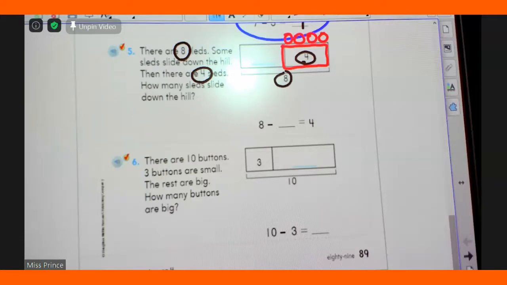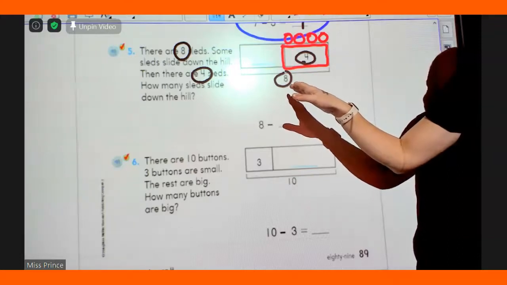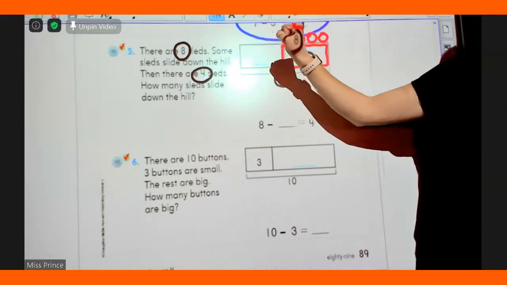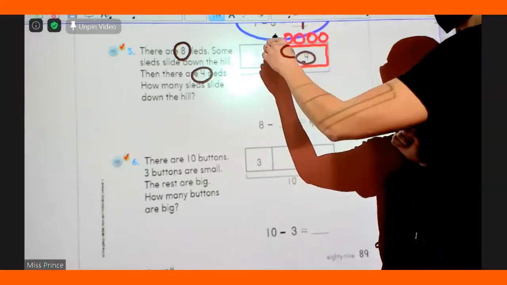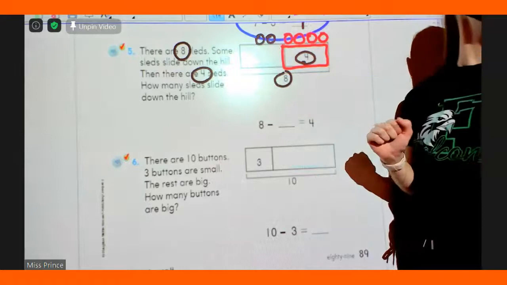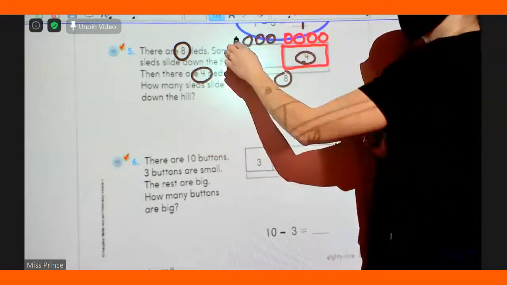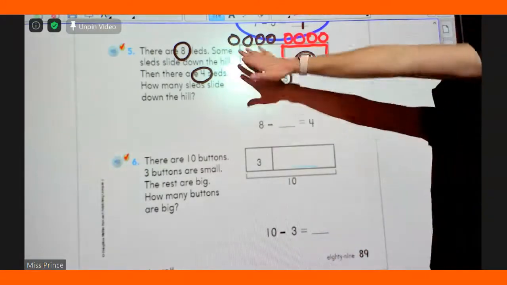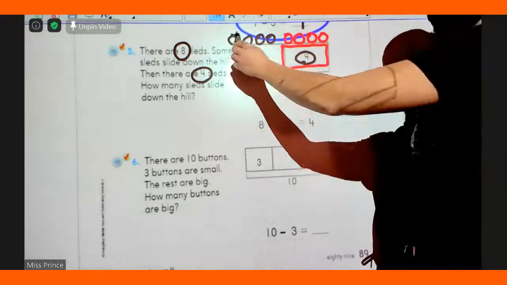So Sophia, we're gonna do it together. Ready? I need 8. I already have 4, so we need to scoop up 4 and count on until we get to 8. Ready? 4, 5, 6, 7. One more. 8. Stop. Okay. So how many go here? 4.